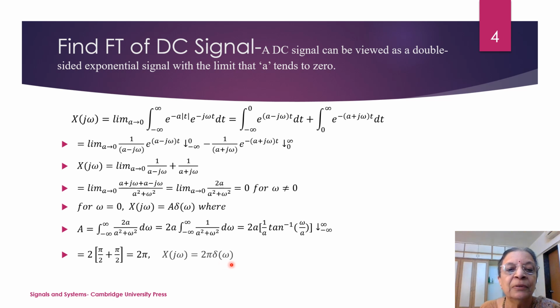2 pi into delta omega. So this becomes pi by 2 plus pi by 2. So it becomes 2 pi. So X of j omega is 2 pi delta omega. That means whenever the signal is well spread out in time domain, that is a DC signal, what will happen in the frequency domain? It will be a single line at frequency omega equal to 0, because delta omega will exist only for omega equal to 0. What is the amplitude? It is 2 pi. So it is well concentrated in frequency domain now.